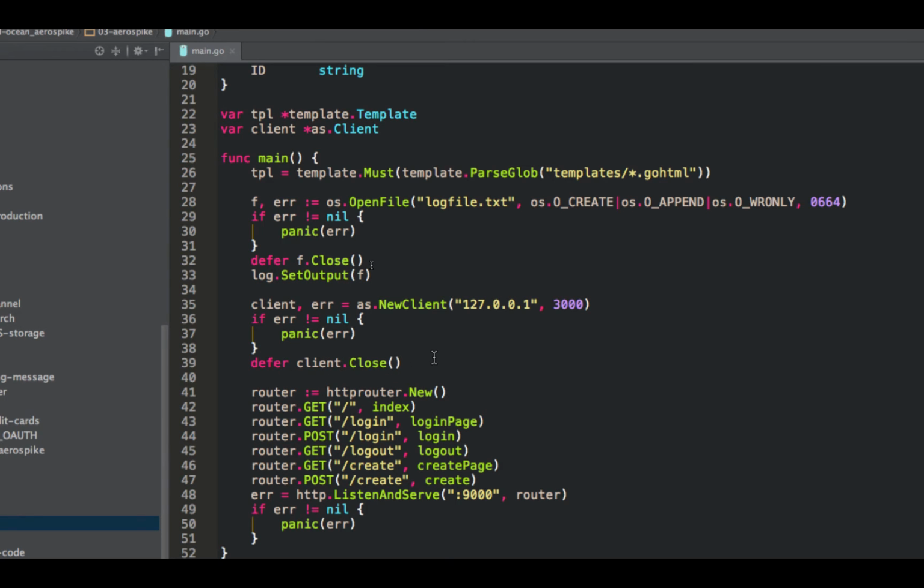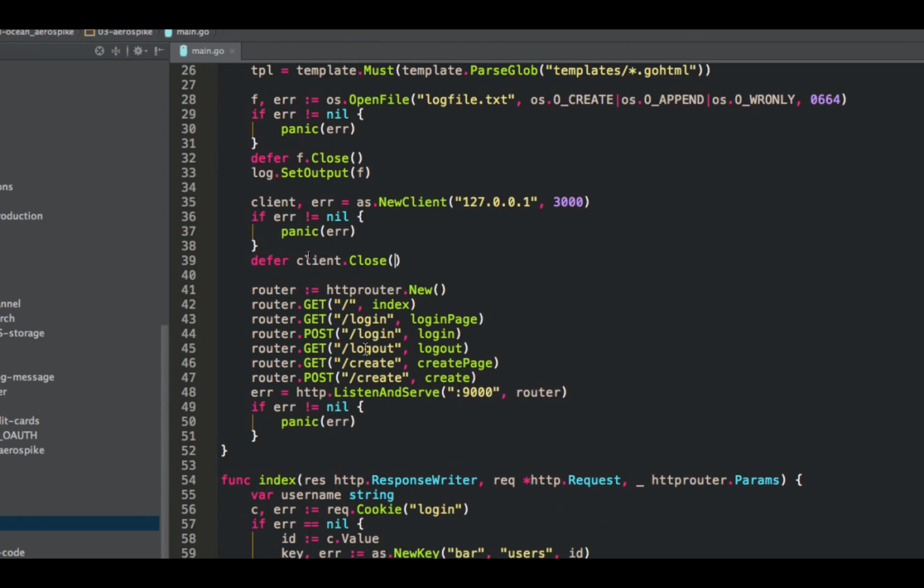The client is fully Go routine safe, and it will actually utilize multiple connections as a connection pool. So I think it creates like 100 connections or something. So if you're getting a lot of traffic, it can just keep reusing those connections without having to recreate a connection every time, which can be slow, depending. Since we don't need to handle saving on Control-C, I don't have to bother with that.